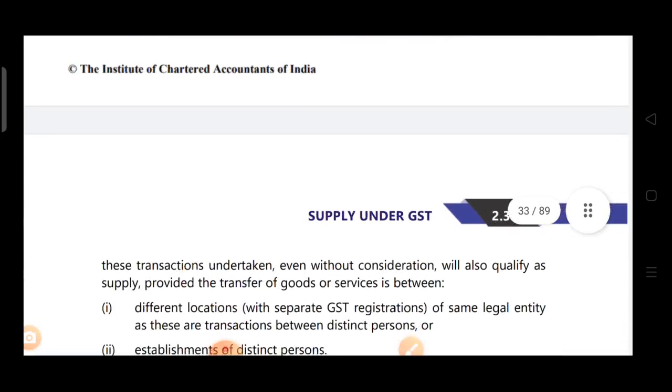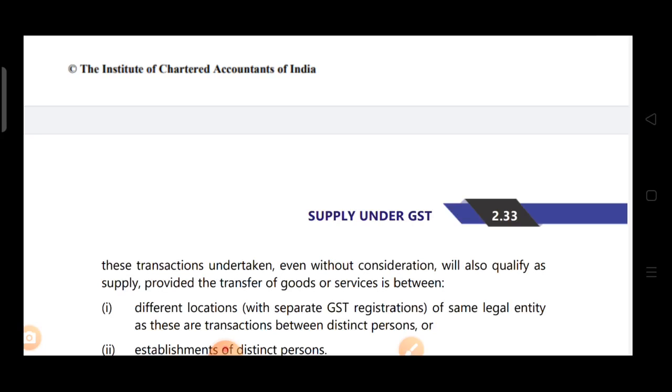Under GST, this transaction undertaken even without consideration will qualify as supply. So if a branch transfer or stock transfer is taking place, it will also be treated as supply and GST will be levied. Okay, though the credit can also be availed, GST will be levied. It will be treated as a normal supply, the stock transfer.